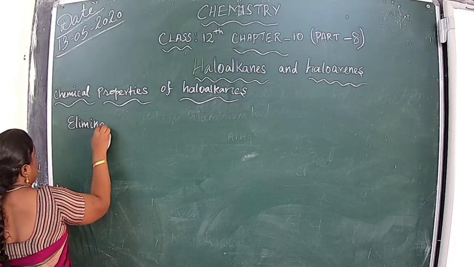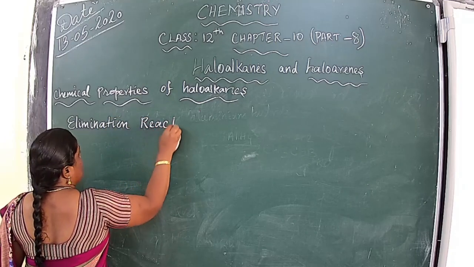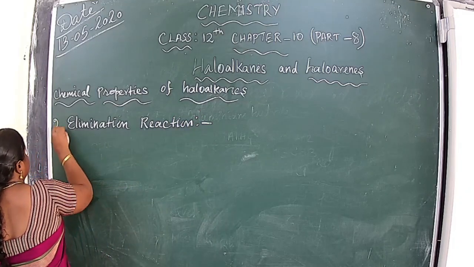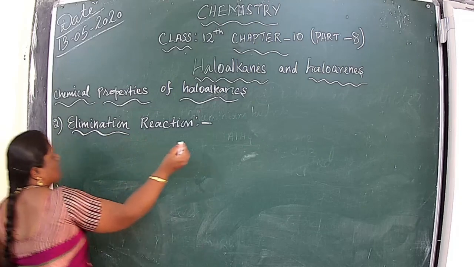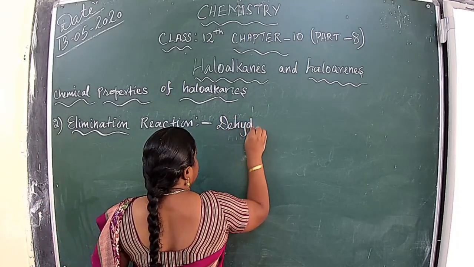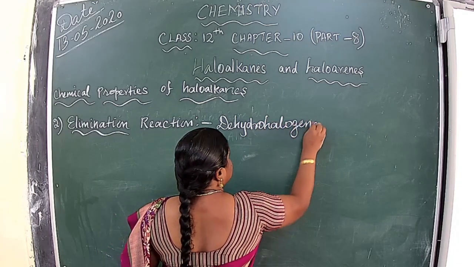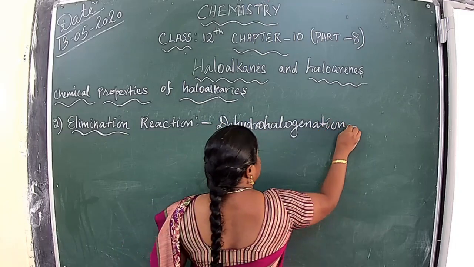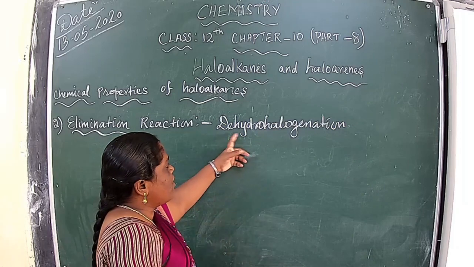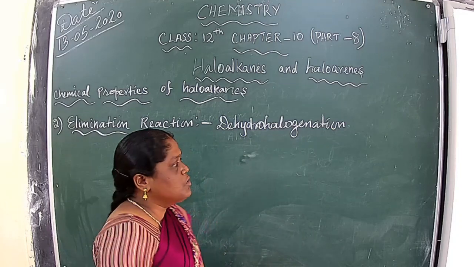We know that another name for the elimination reaction is the dehydrohalogenation reaction. Dehydrohalogenation reaction means removal of hydrogen as well as removal of halogen.